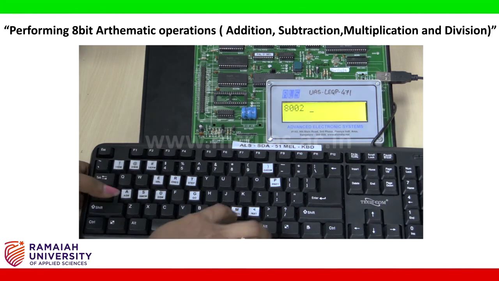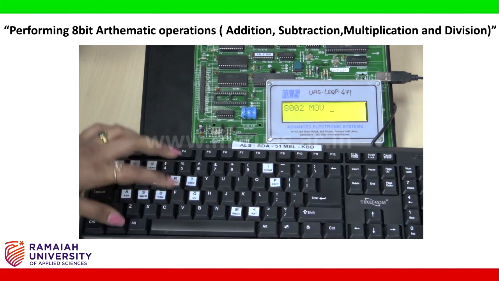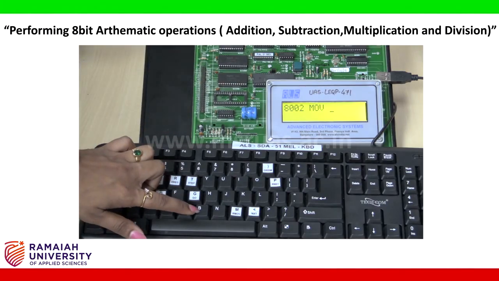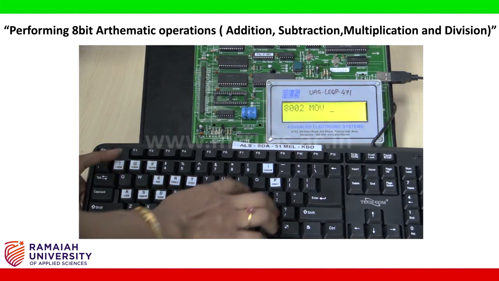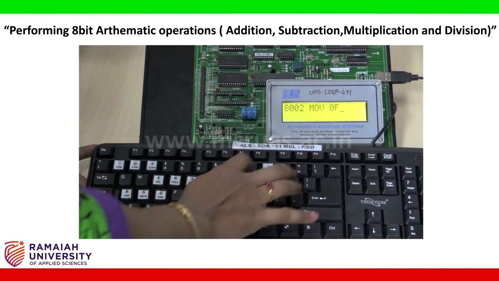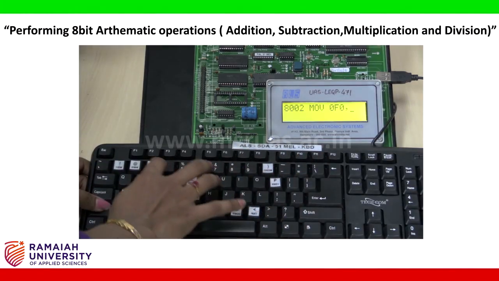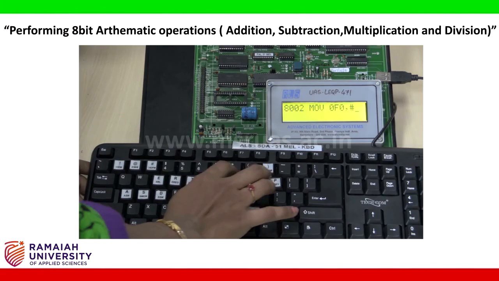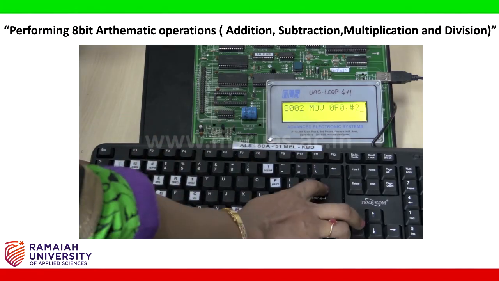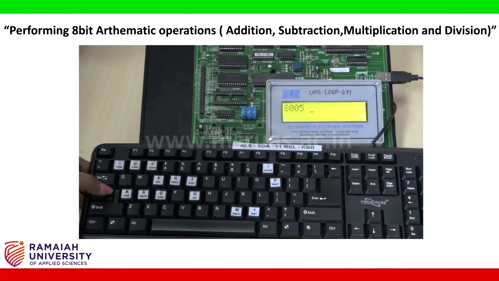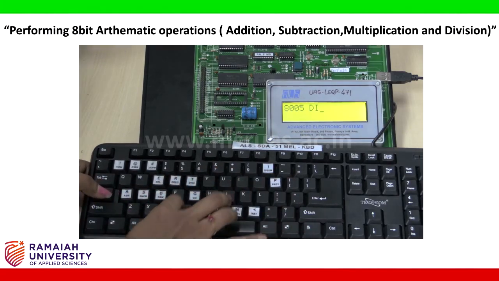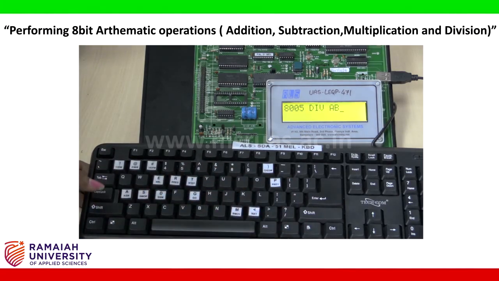Enter twice. Again MOV. There is no provision in the kit to give the B register directly, that is why we need to give the address of B, which is 0F0, #2. Enter.